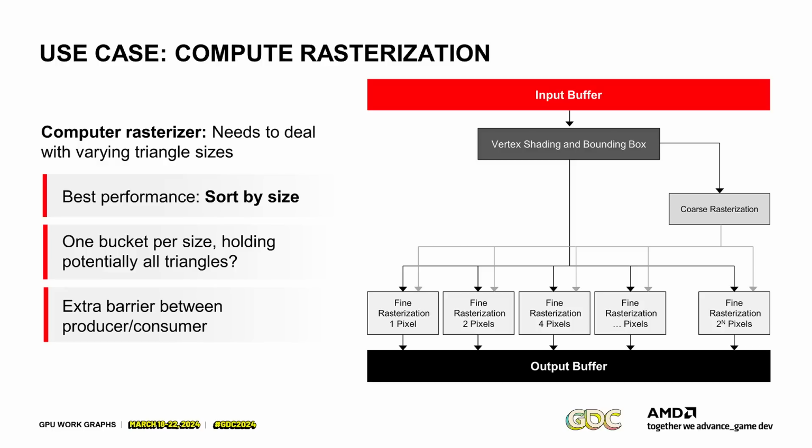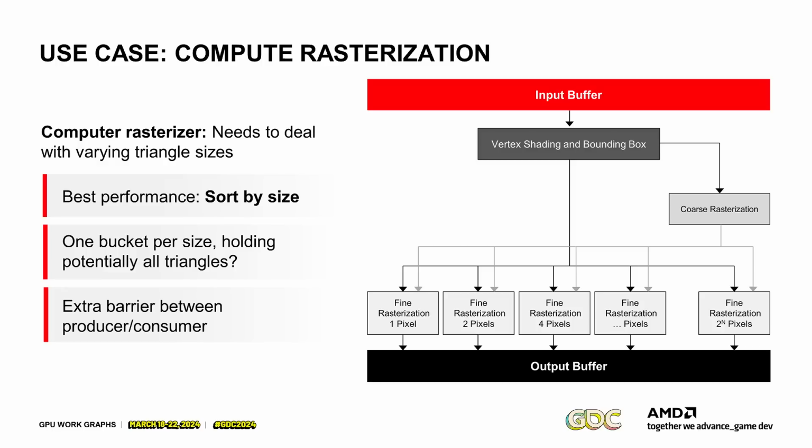On today's GPUs, that means you ideally sort by size, because what you want is one wave processing 32 triangles which are 1 pixel in size, and another wave processing 32 triangles which are 4 pixels in size. What you don't want is one wave processing a 1 pixel size triangle, a 4 pixel size triangle, and a 32 pixel size triangle, because that means you are paying the runtime of the worst case triangle. So the 32 pixel triangle will basically keep everyone else hostage.